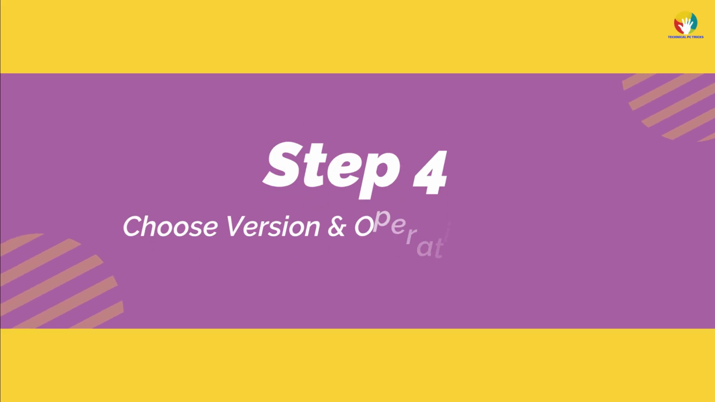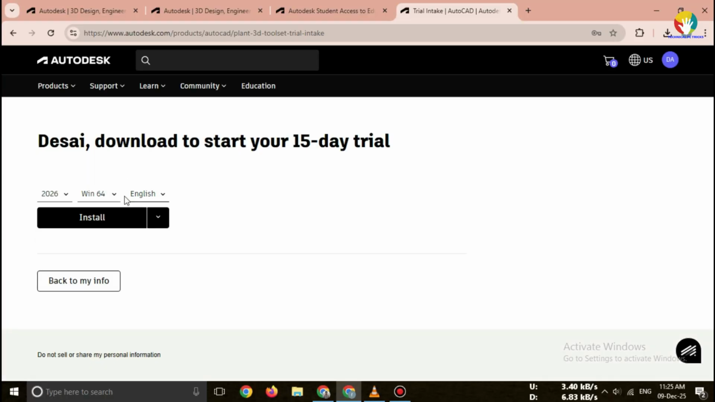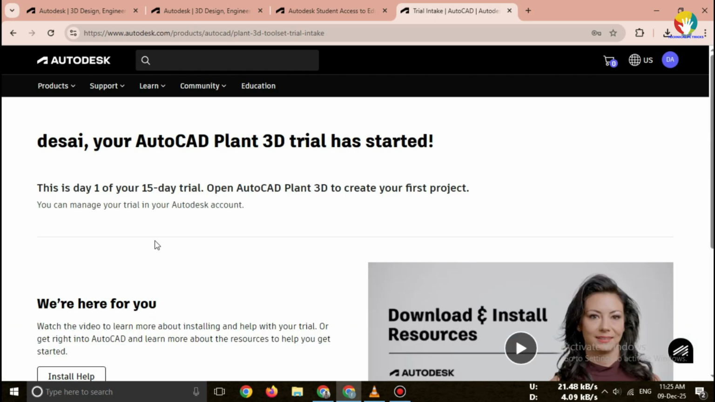Step 4. Choose version and operating system. Now select your preferences. Version 2024/2025. OS: Windows 10/Windows 11, 64-bit. Language: English. Then click Download. An Autodesk installer.exe will begin downloading.